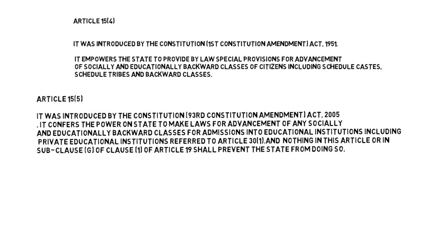Thus we can see that Article 15 is a mixture of both negative and positive rights.